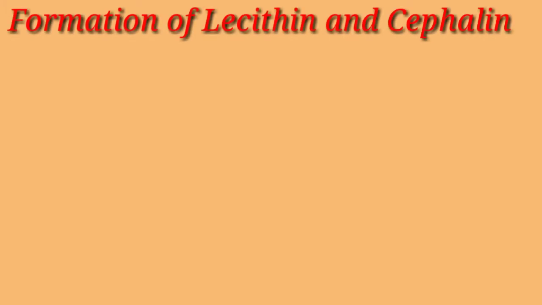Next, we shall study about formation of lecithin and cephalin.